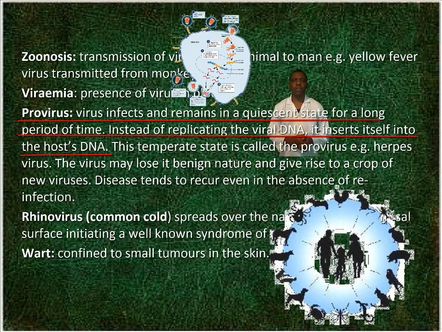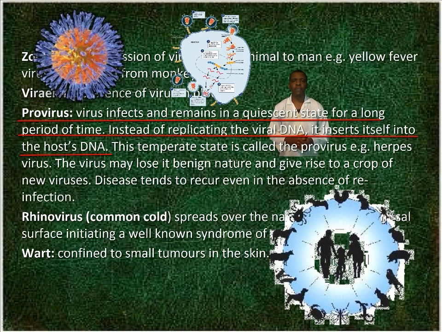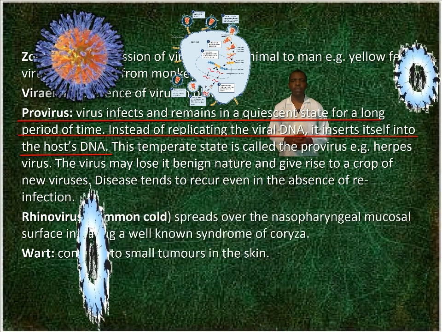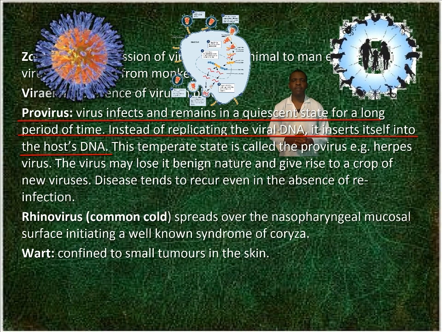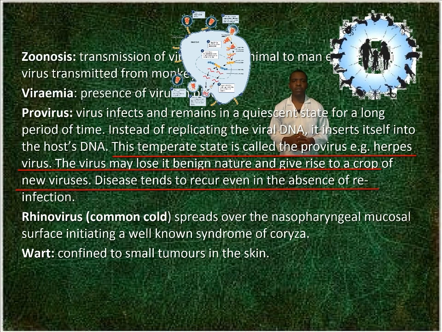A provirus infects and remains in a quiescent state for a long period of time. Instead of replicating, the viral DNA inserts itself into the host DNA. This temperate state is called the provirus. Example, herpes virus. The virus may lose its benign nature and give rise to a crop of new viruses. Disease tends to reoccur even in the absence of reinfection.